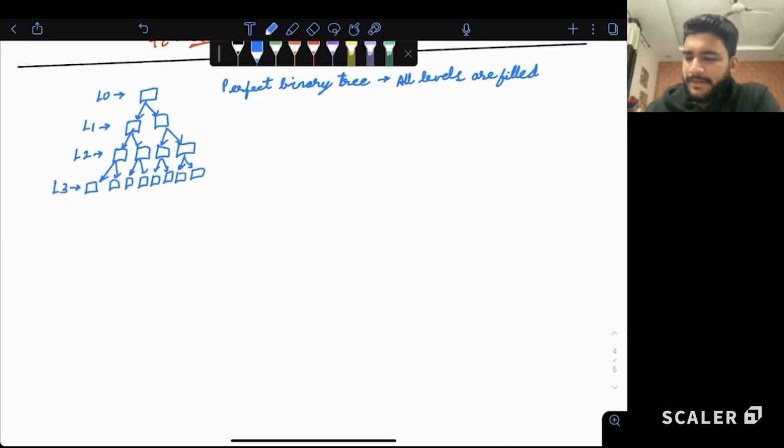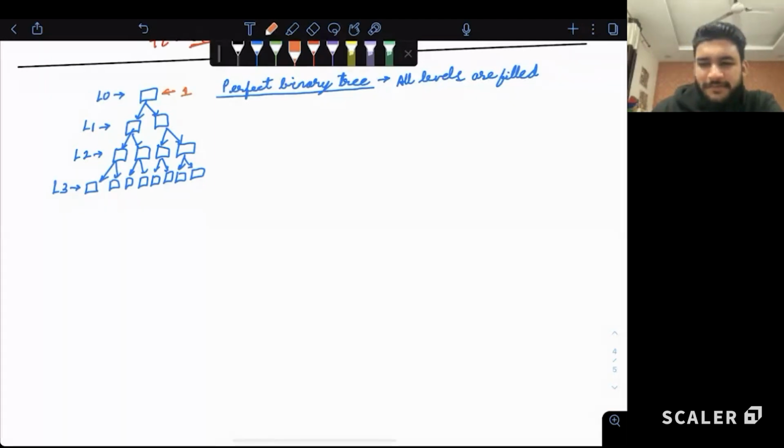Is the perfect binary tree term clear to all? All the levels are completely filled. It is perfectly balanced. What is the height of a perfect binary tree with n nodes? If we have n nodes, what will be the height of a perfect binary tree? Let's see how we get the answer. We have one element in the first level, two elements in the second level, four in the third level, and so on.